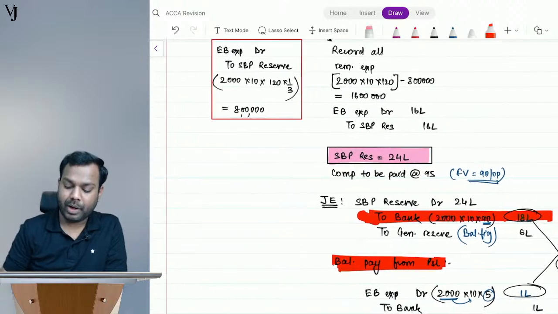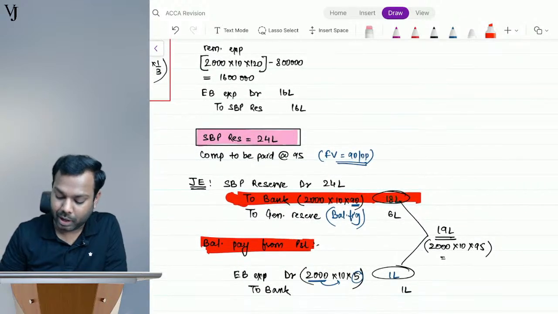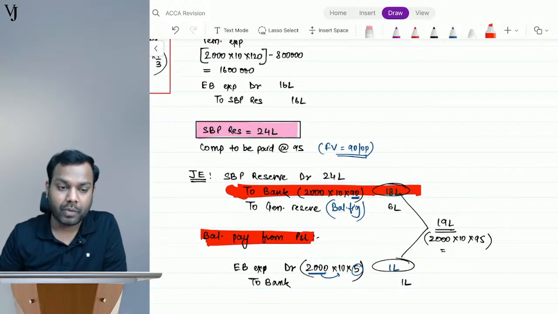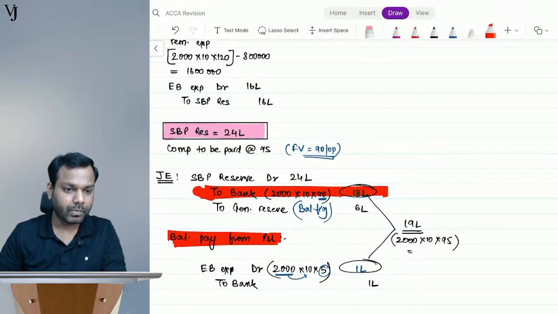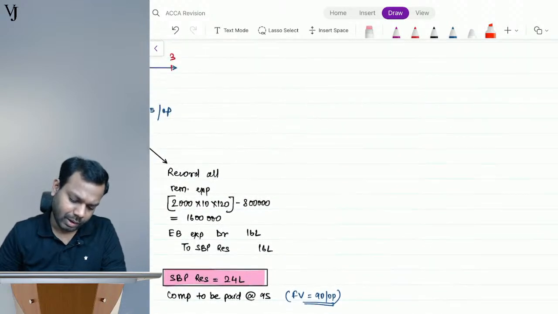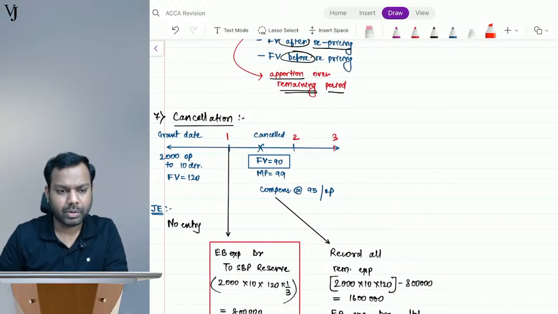Tell me guys, is it clear to everyone so far? These are the same examples which I use in my regular classes, guys, so I believe it should be understandable for all of you. Did I say anywhere intrinsic value? Tell me, Nutan. I said fair value, right? So what is there to confuse? Tell me your query, only then can I resolve it.